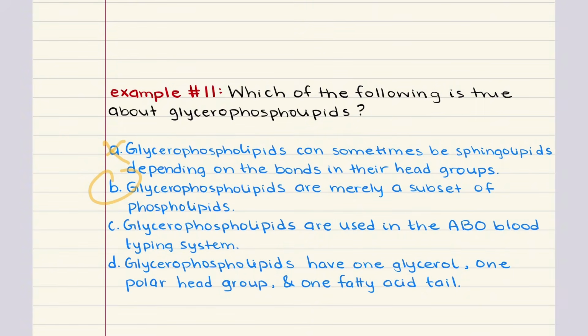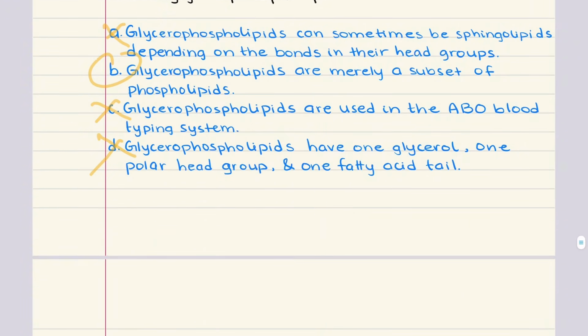C says glycerophospholipids are used in the ABO blood typing system. This is false. The ABO blood group antigens are actually glycolipids, specifically glycosphingolipids, not glycerophospholipids. So C is incorrect. D says glycerophospholipids have one glycerol, one polar head group, and one fatty acid tail. This is false because glycerophospholipids have two fatty acid tails. So once again, 11 is B. Let's move on to problem 12.